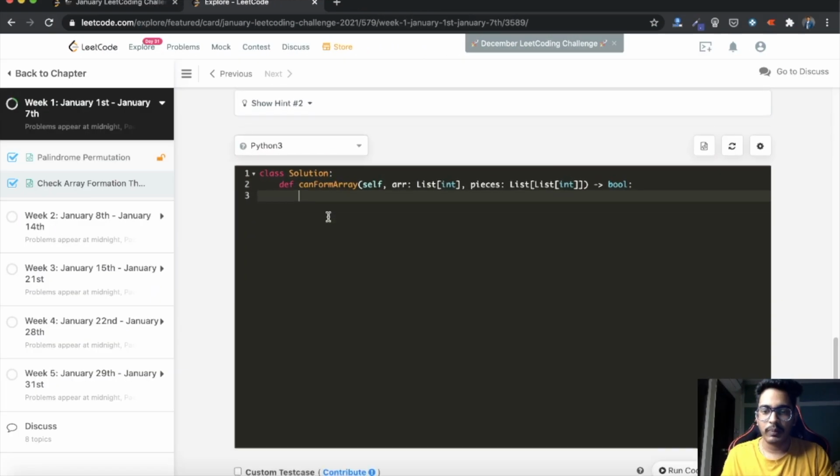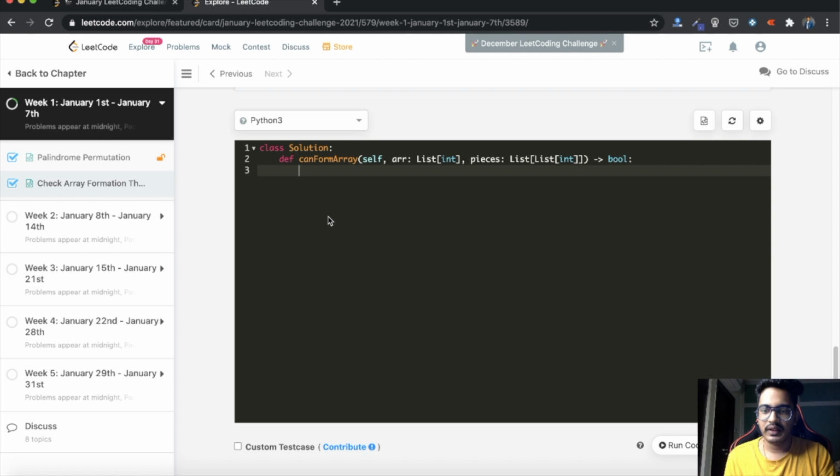So I am coding in Python. Here we can see that this is the function given. Let's create a hash map quickly. It is nothing but a dictionary. We'll be creating a key with p of 0 and the value with p, for each and every p in pieces.